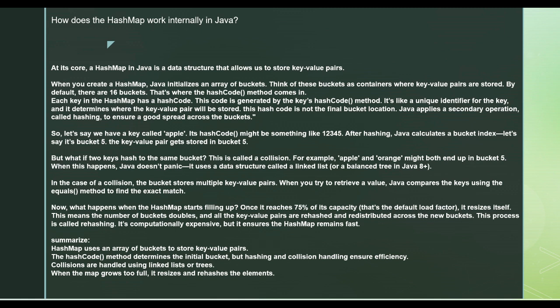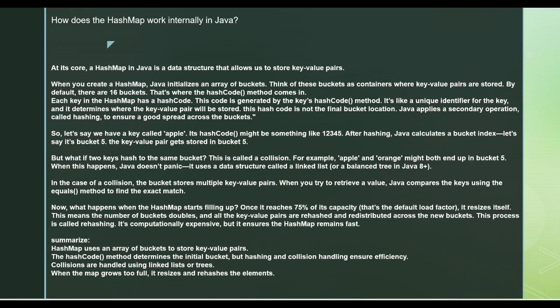Okay. So all the keys which are already there in the hash map will be rehashed, redistributed and reshuffled into the new buckets. This particular process is called rehashing. It's quite an expensive process, because let's say there are thousands of them, and after a certain threshold, like let's say 750, you again try to reshuffle it. It takes time, and it's a lengthy process, but it ensures that your hash map stays updated and